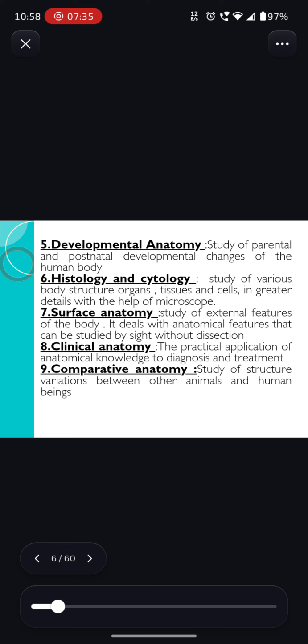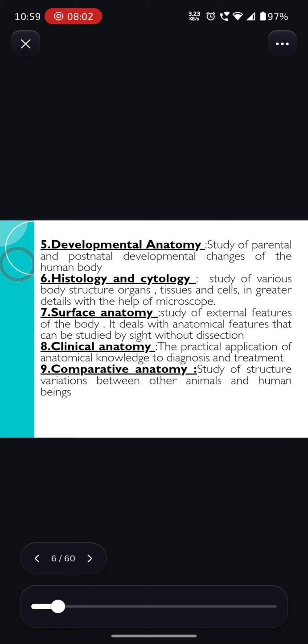In clinical anatomy, whatever we have studied about normal structure and function, the main focus will be on diagnosis and treatment: how we have to diagnose an abnormality or any disease, and after diagnosing we have to do the treatment part. That is called clinical anatomy.